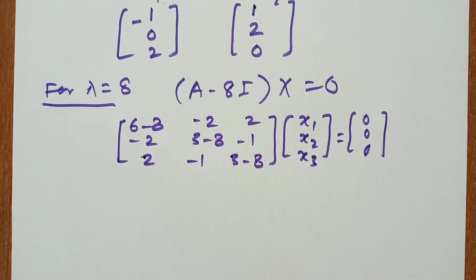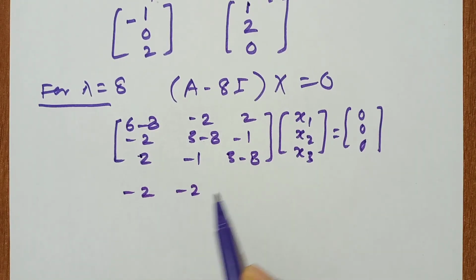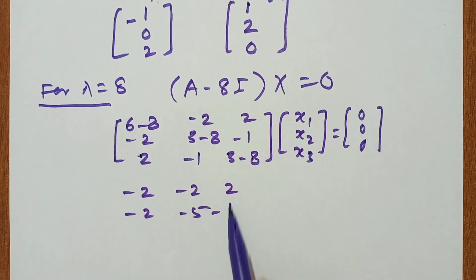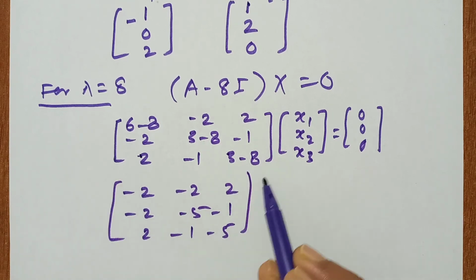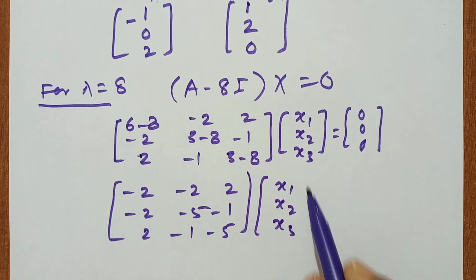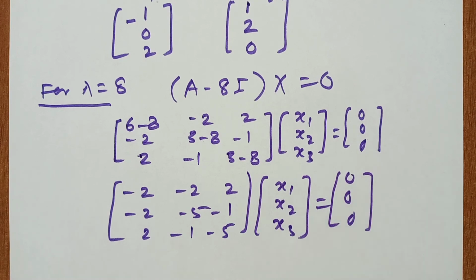So here we get minus 2, minus 2, 2; minus 2, minus 5, minus 1; 2, minus 1, minus 5, times x1, x2, x3 equal to 0, 0, 0.